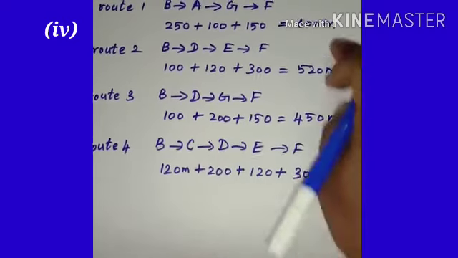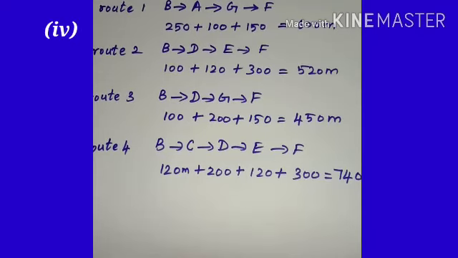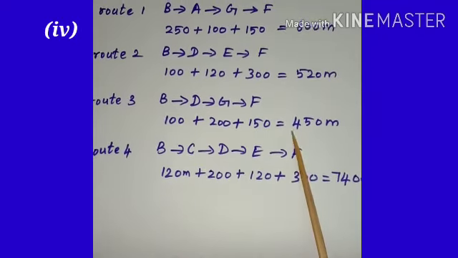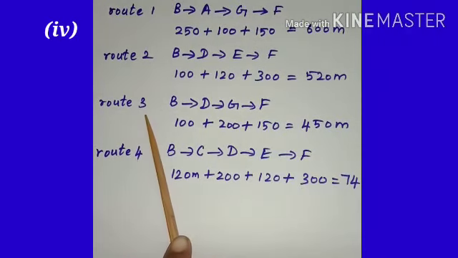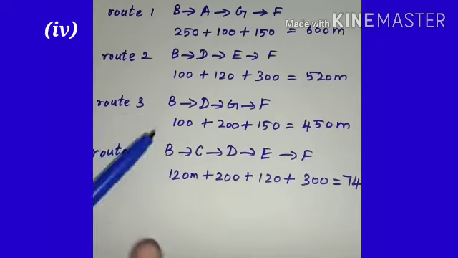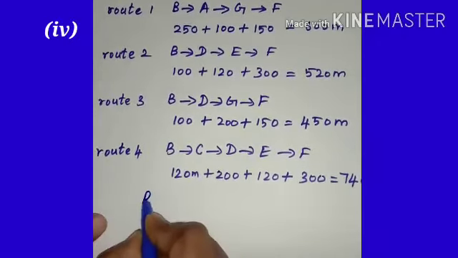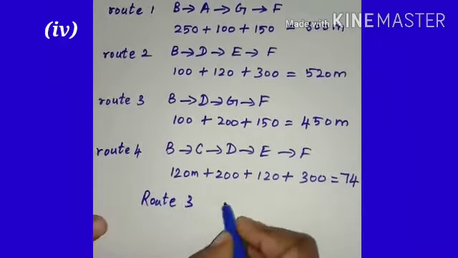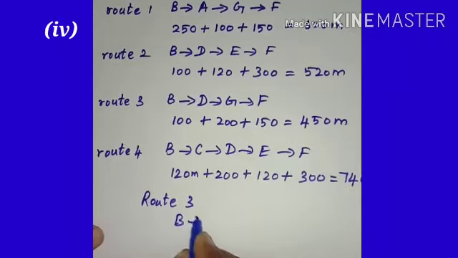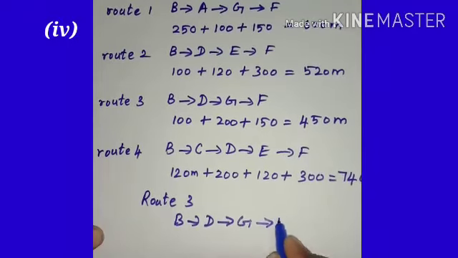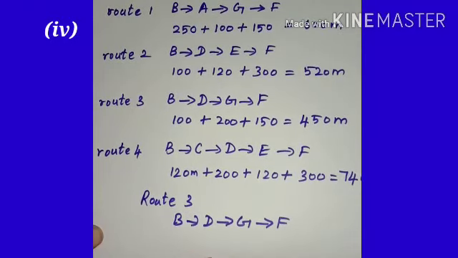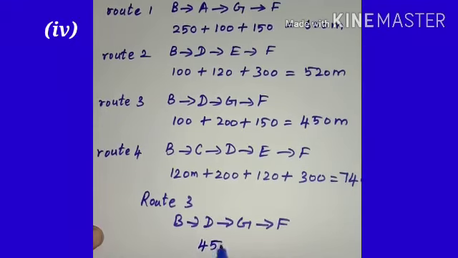So among these, which is the shortest route? Yes, it is 450 meter. So route 3 is the shortest route. So route 3, that is from B to D, D to G and G to F, is the shortest route, and the distance covered by the shortest route 3 is 450 meter.